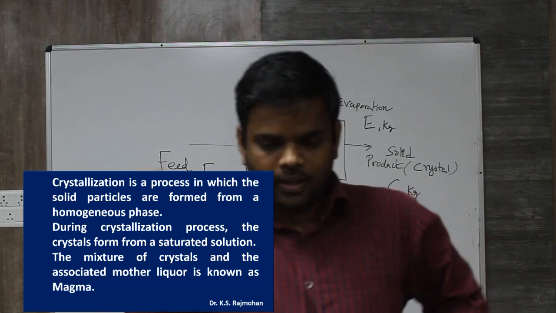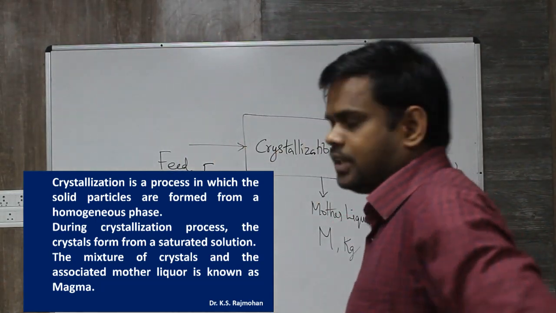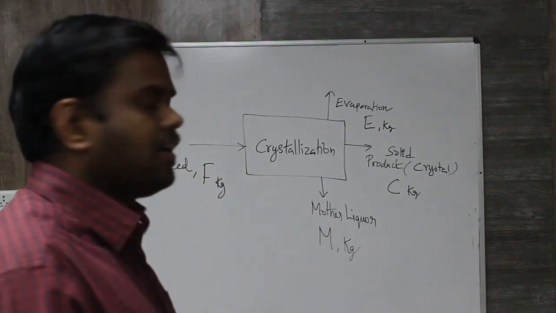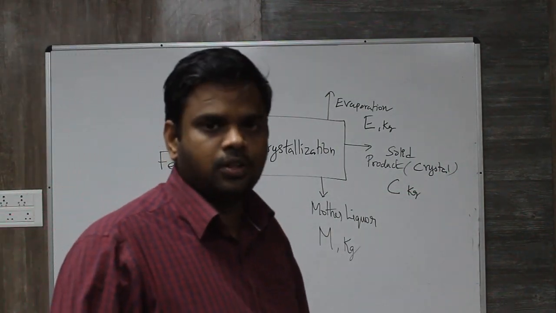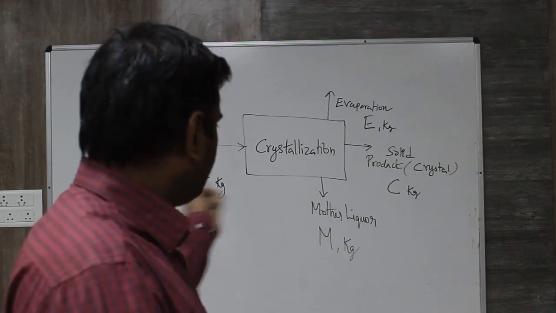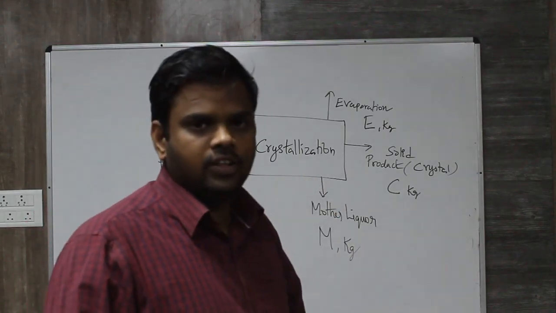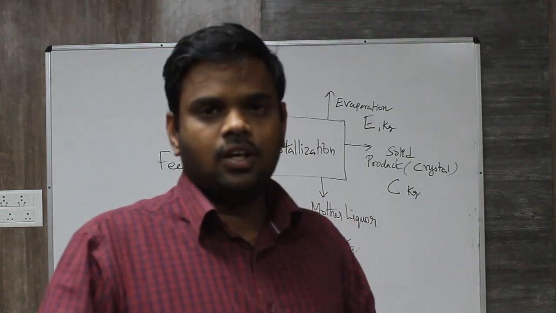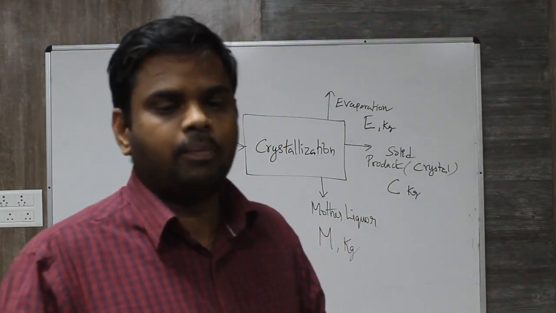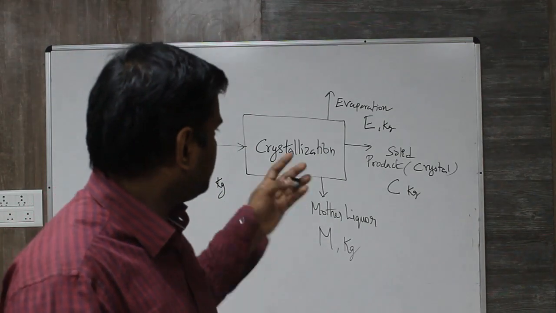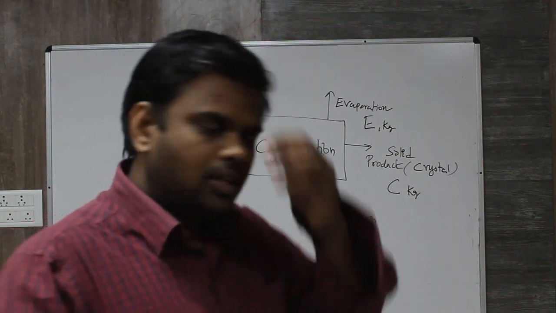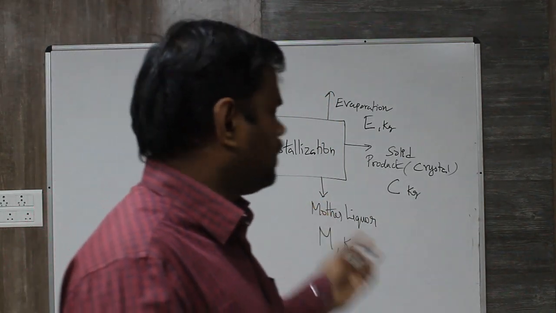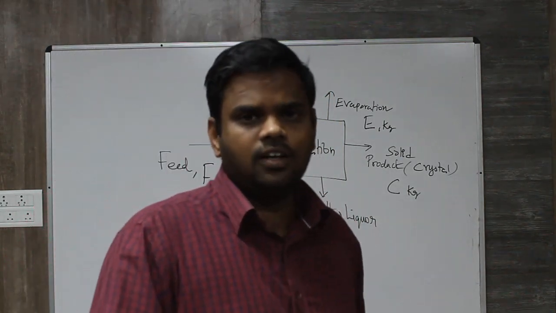So typically, if you look at a flow diagram, a block diagram for a crystallization process, essentially a feed containing that solid particle substance, a homogeneous solution, will be entering the crystallization unit. Within the unit, heat transfer as well as mass transfer is taking place. We have to supply heat to vaporize some of the solvent, right? Some evaporation will be taking place. That way crystallization is effected. Once the solid particles are formed, the left out liquid is called mother liquor.